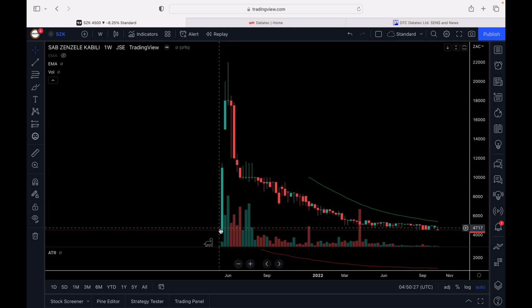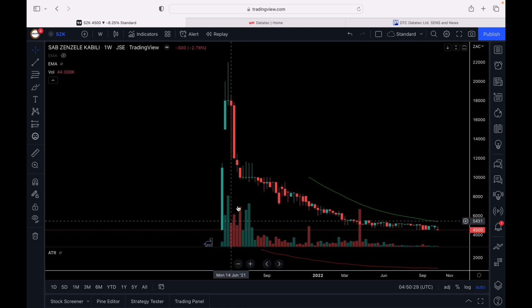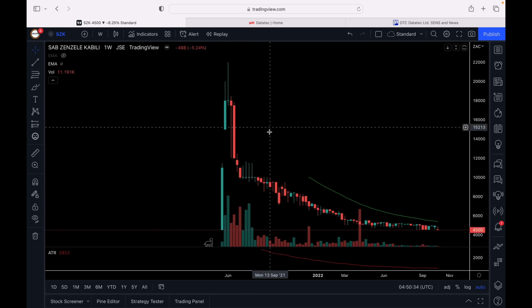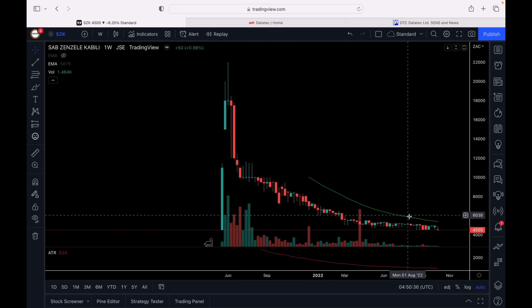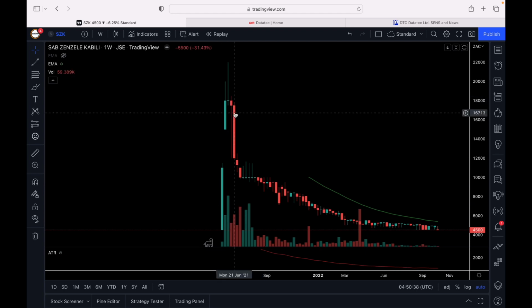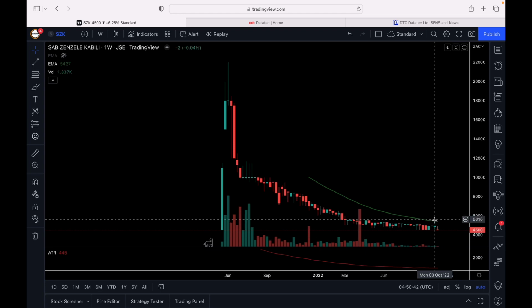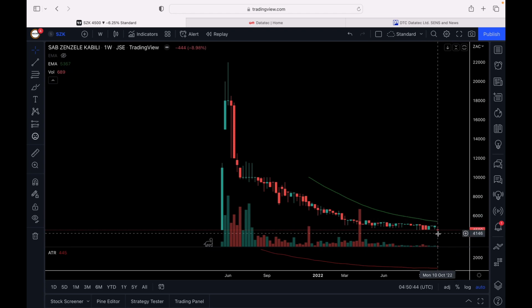Right, there is going to be a supply and demand every now and then in the market, and the price of a security is determined by the demand and supply, or supply and demand. So if you bought SAP Zenzele Kabili around 108 rand per share, now you are sitting at a loss. We are holding shares that are now worth 45 rand per share.